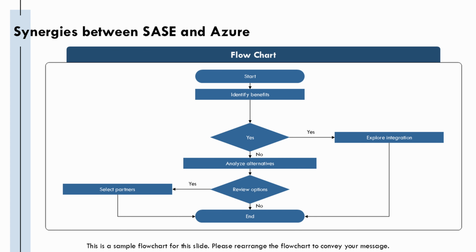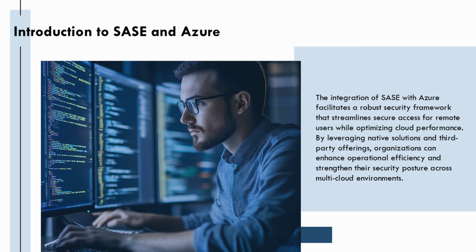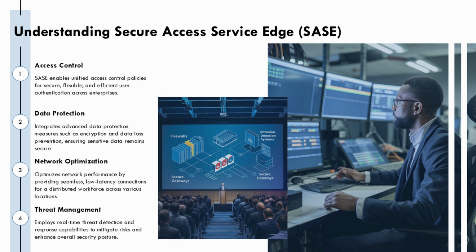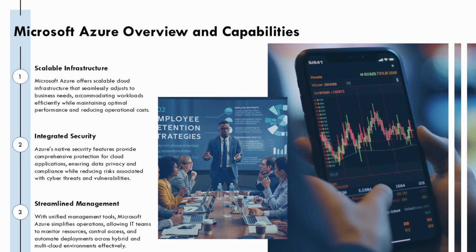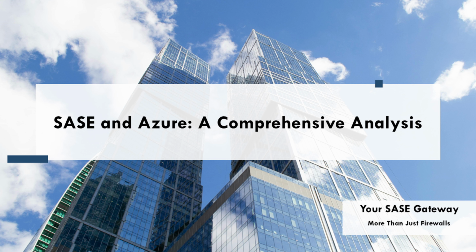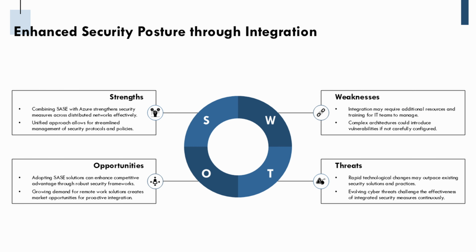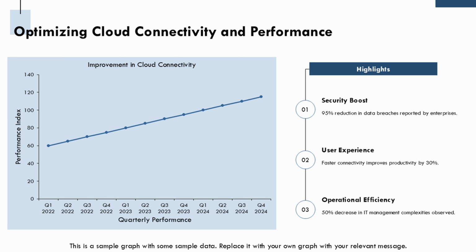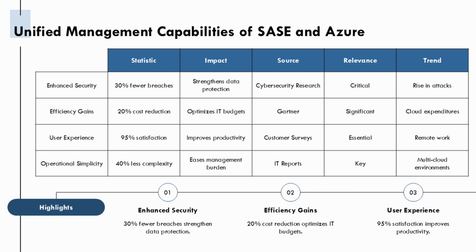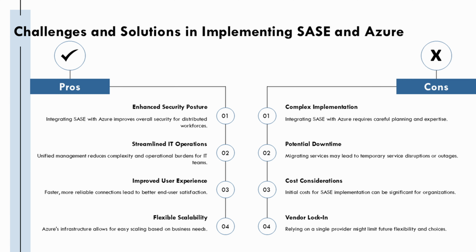SASE and Azure, a comprehensive analysis of their complementary relationship. The convergence of Secure Access Service Edge, SASE, architecture with Microsoft Azure is a game changer in enterprise network security and cloud infrastructure management. This integration tackles the core challenges of securing distributed workforces and optimizing cloud connectivity and performance, bringing about a host of synergistic benefits. These benefits include an enhanced security posture, improved user experience, and streamlined IT operations.